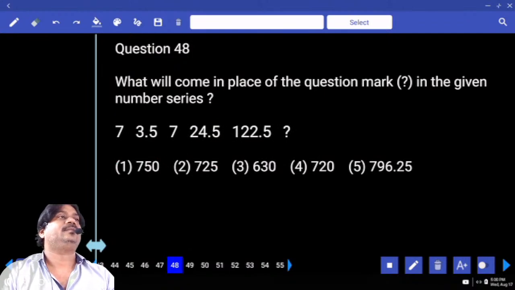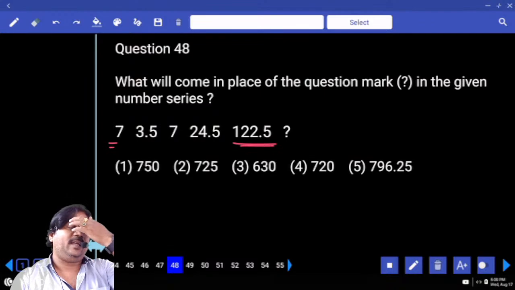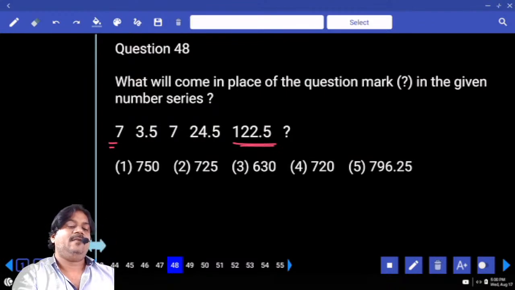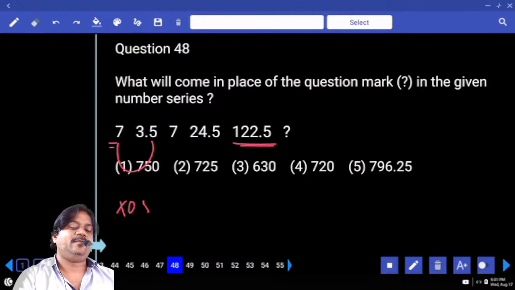Starting number 7, ending number 120.5, and we have decimal numbers. First number to second number, is it an increasing process or decreasing process? Decreasing. So clearly it is in the process of multiplication. How many times? 0.5. Next, multiplied by 2 times.